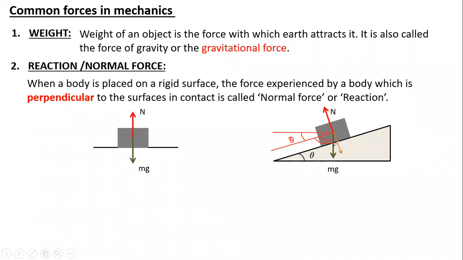If this is 90 minus theta, then this angle will become theta again. So the component made along the normal forms an angle theta with the weight. That means that component will be the cos component.